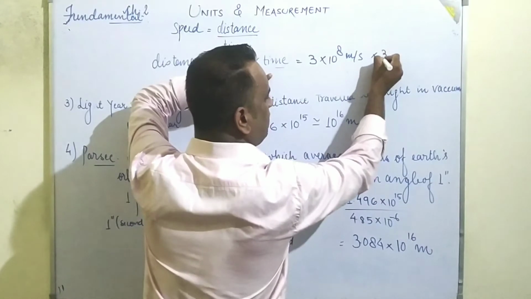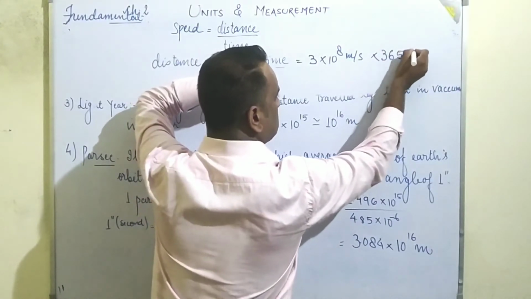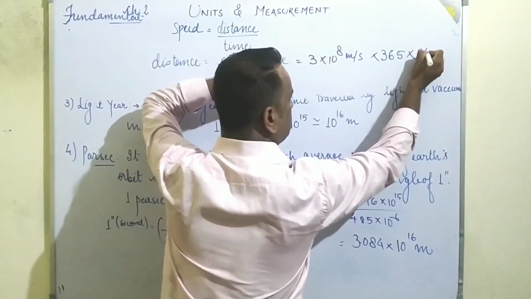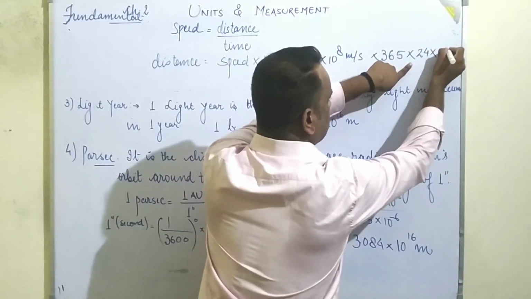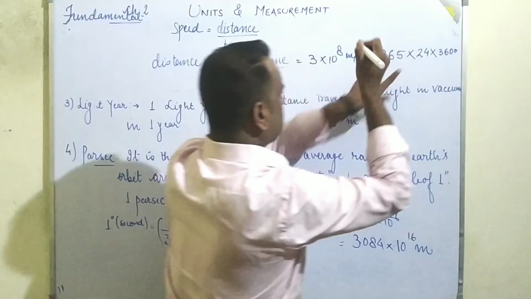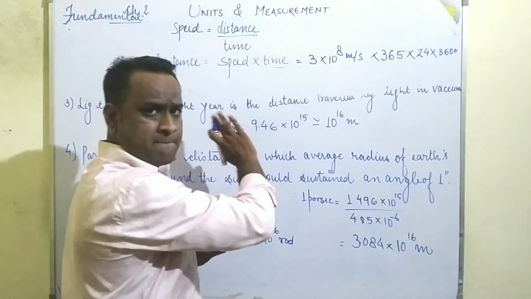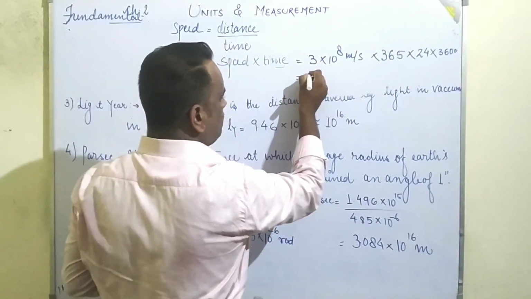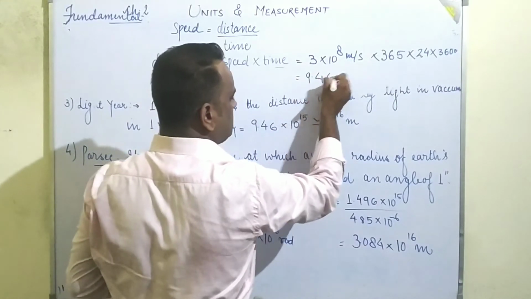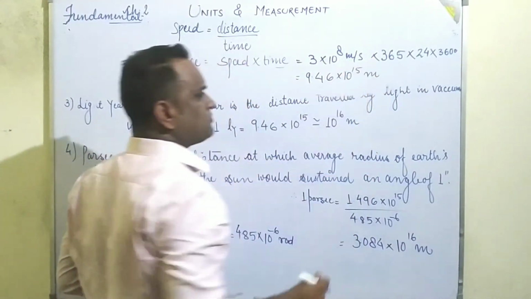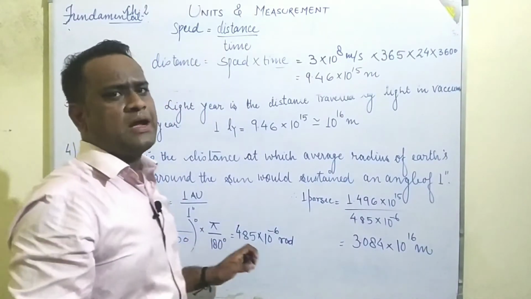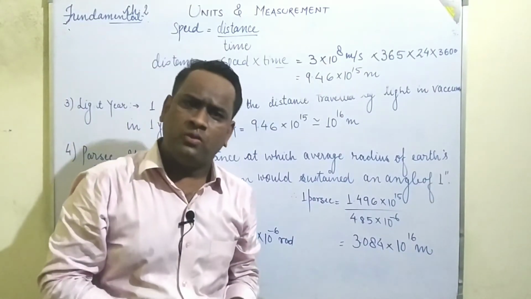In 1 year there will be 365 days, 24 hours, and 3600 seconds. If we multiply all these values, we get 9.46 × 10^15 meters, the distance travelled by the light ray in vacuum in 1 year.